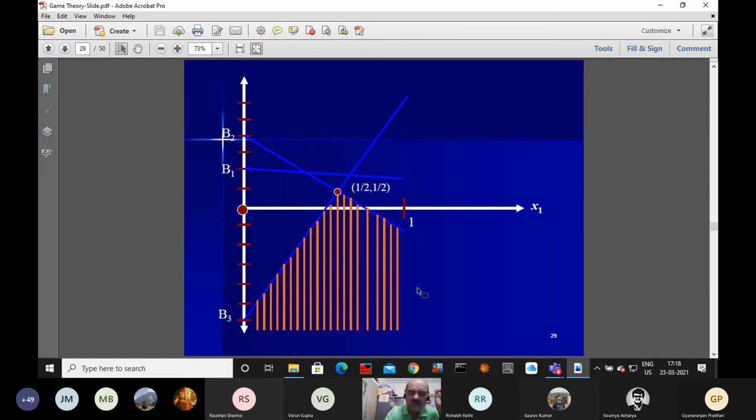Now take such cases. Suppose this B1 is something like we are getting here. Once it is like this, we'll have the lower envelope. Lower envelope means this will not be considered. The lower envelope is the lower one, not the upper. So this is the upper envelope.